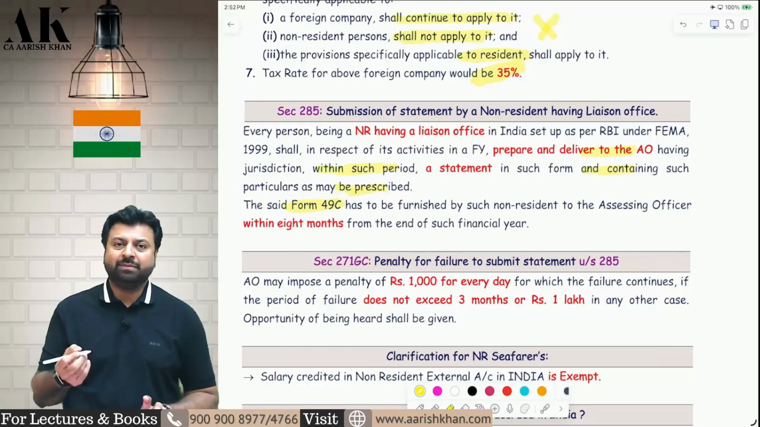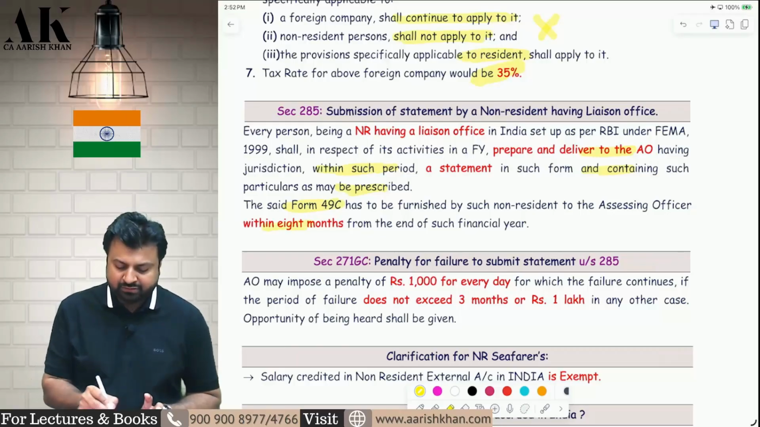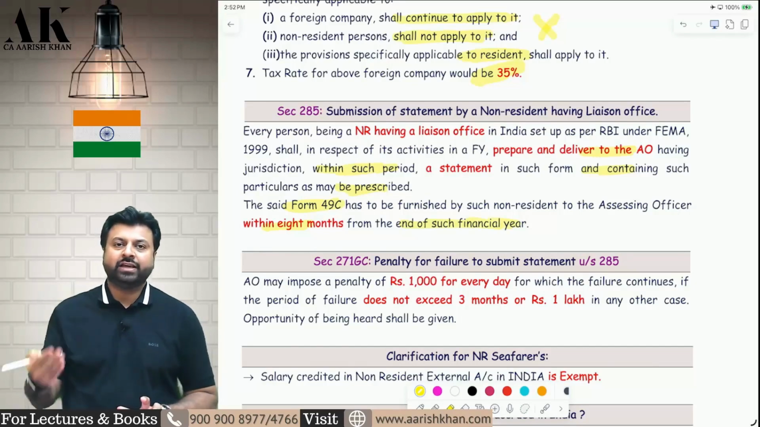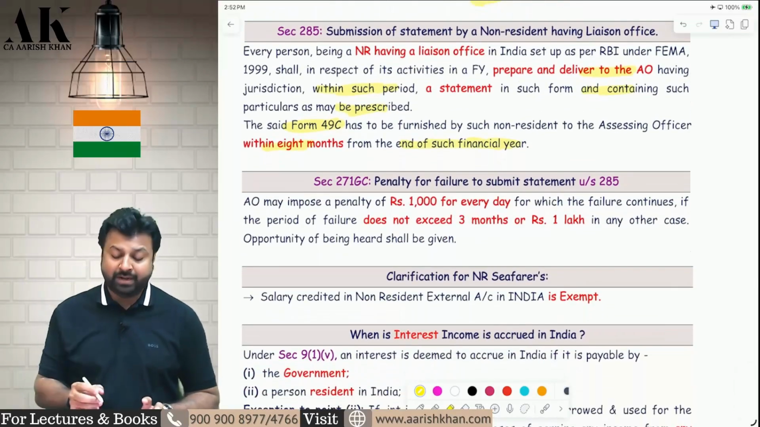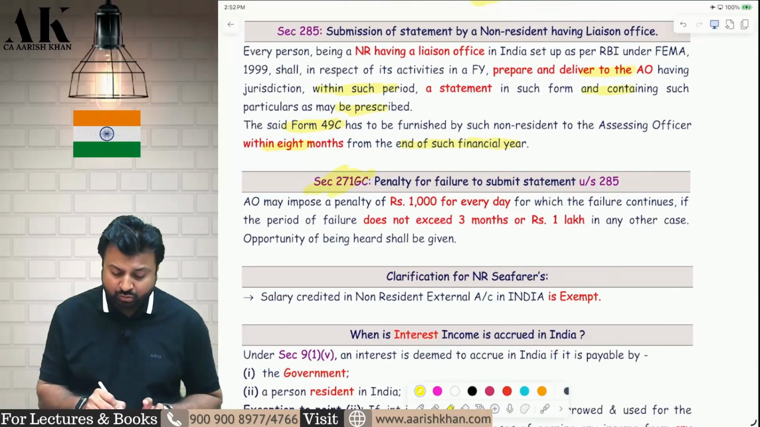Within how much time? Prescribed period is within 8 months from the end of the financial year. So financial year ends, within 8 months from the end of the financial year, you have to submit that particular statement to the assessing officer. If you fail to submit that statement, the assessing officer will impose penalty under 271GC.